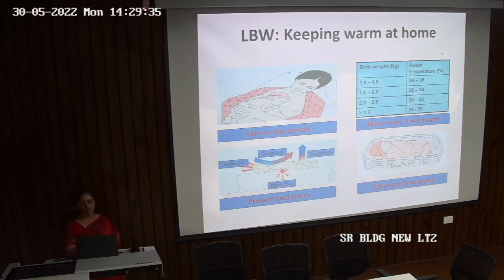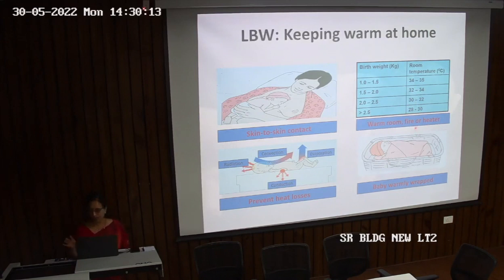And according to the birth weight, the room temperature also needs to be kept. So if the birth weight is very low, the temperature of the room should be a bit higher, that is 34 to 35 degrees Celsius. If the birth weight ranges from 1.5 to 2, it should be between 32 to 34, 2 to 2.5, 32 to 32, and if it is more than 2.5 kg, then we can keep a temperature of 28 to 30 degrees Celsius. So warm the room with either fire or heater.